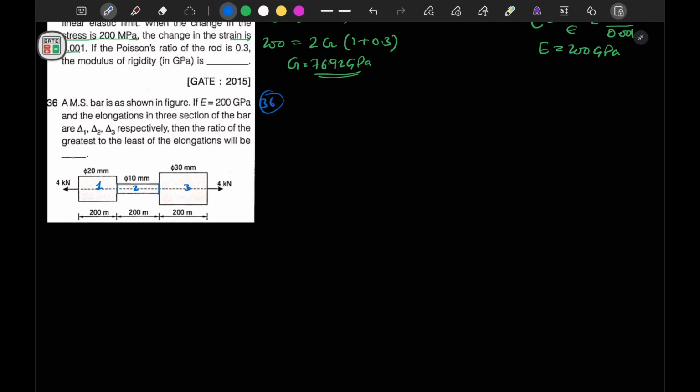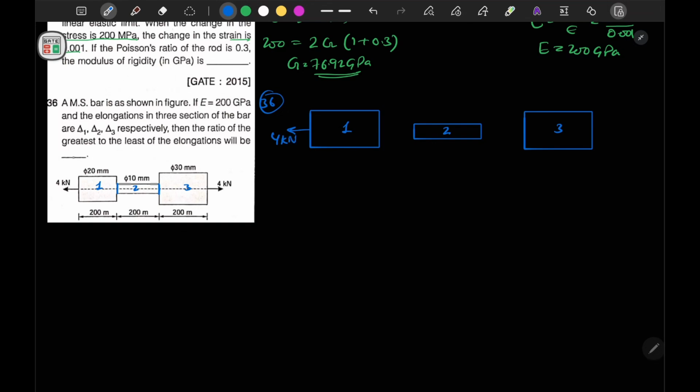So we know that if we draw the FBD for a stepped bar, I have told you earlier that in case of a stepped bar, first of all draw your exploded schematic. Okay, this is our exploded schematic. Now this is bar 1, this is bar 2, this is bar 3. Now it is mentioned that 4 kilonewton is applied to this side.